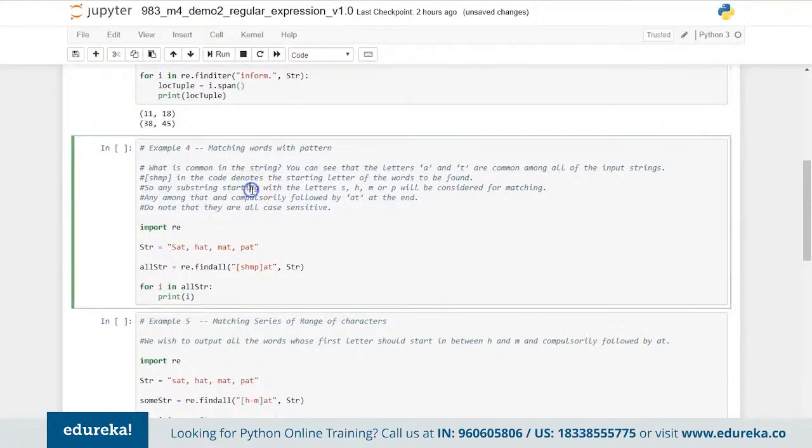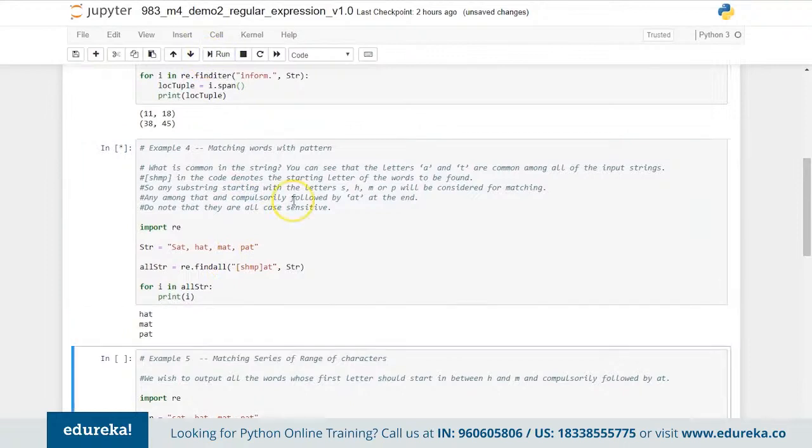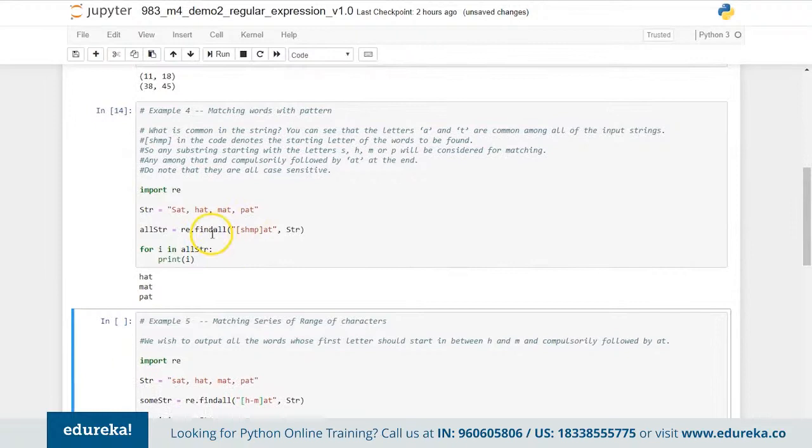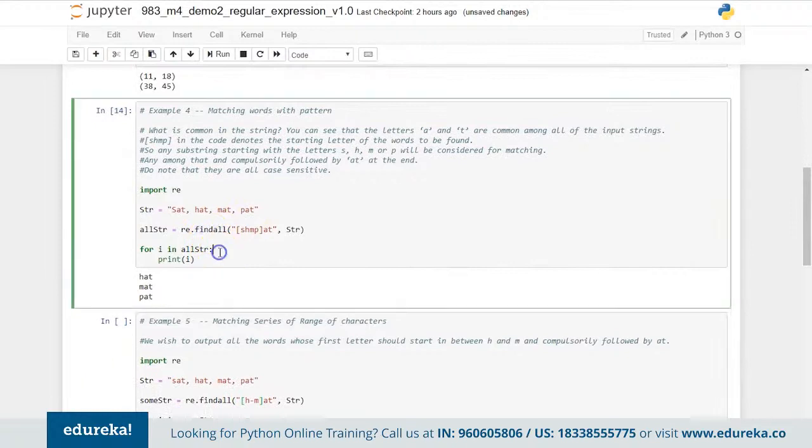Next we have occurrences of particular matching keywords. As you can see here, we are using SAT, HAT, MAT and PAT. These are the keywords which we are using here. Now if we use findall over here, in this case we are using the pattern [shmp]. Any character from these four values should be picked up, and the second and third characters should be "at" there.